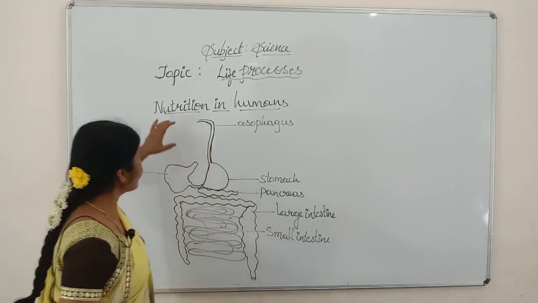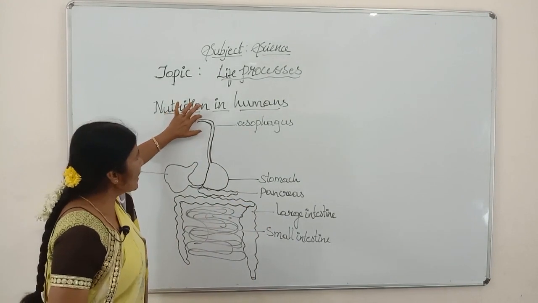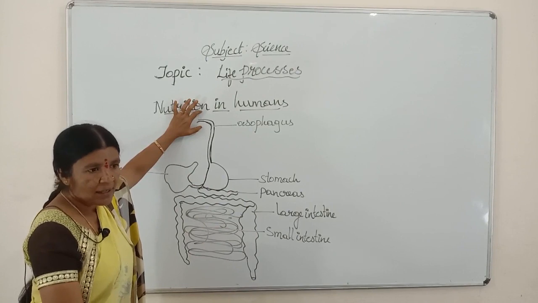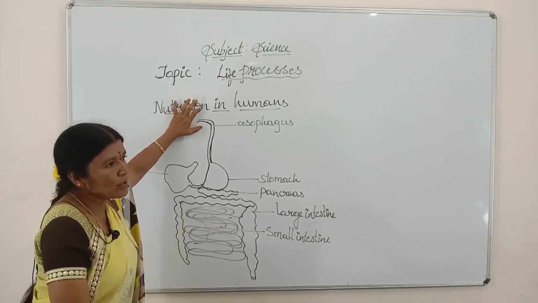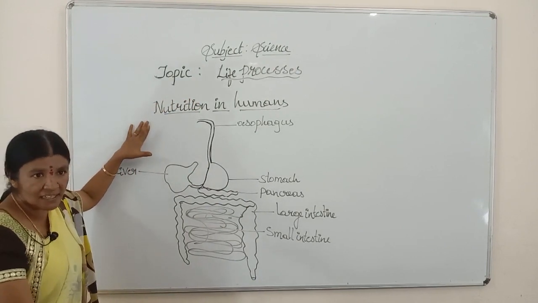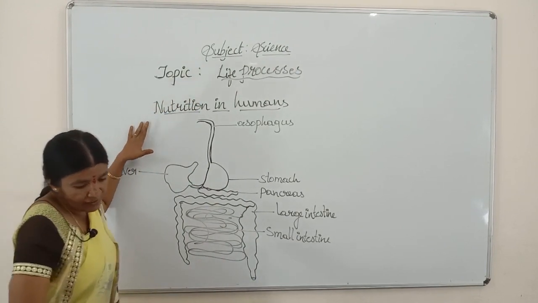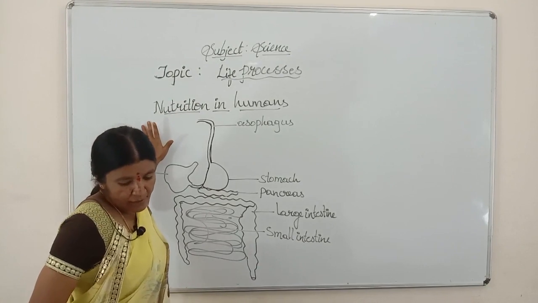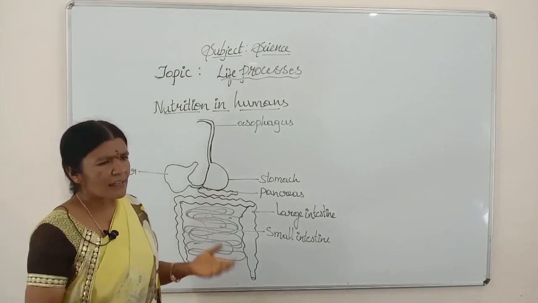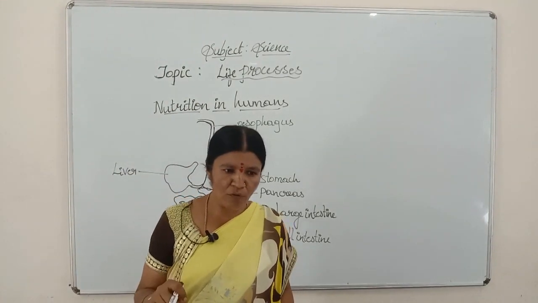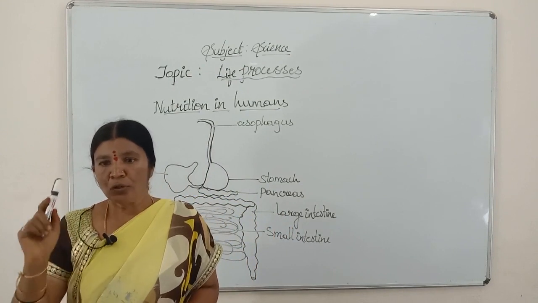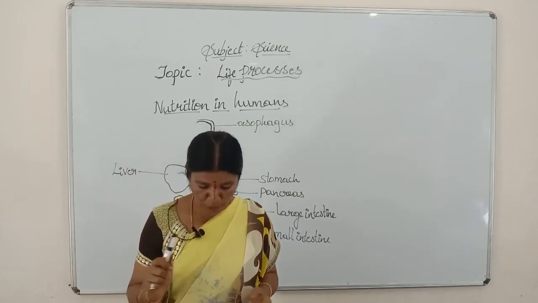Now, firstly, the food is ground in the buccal cavity with the help of teeth. In the mouth, there is saliva. Saliva contains an enzyme called salivary amylase, which converts starch into maltose. Not that the whole food we take is converted into maltose. Only 30% of the starch is converted into maltose.